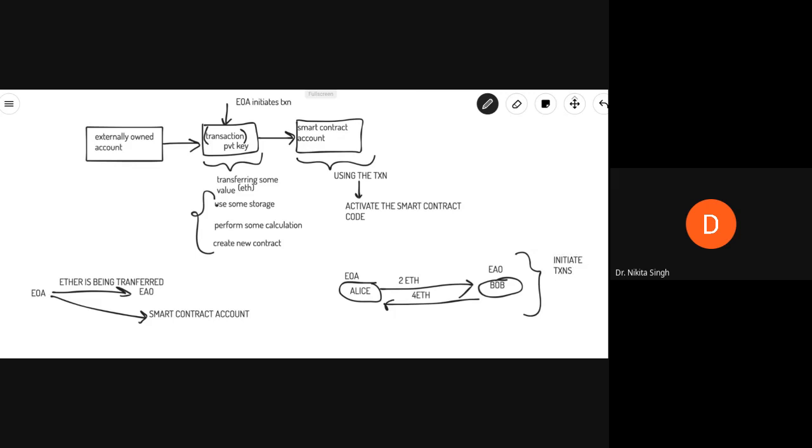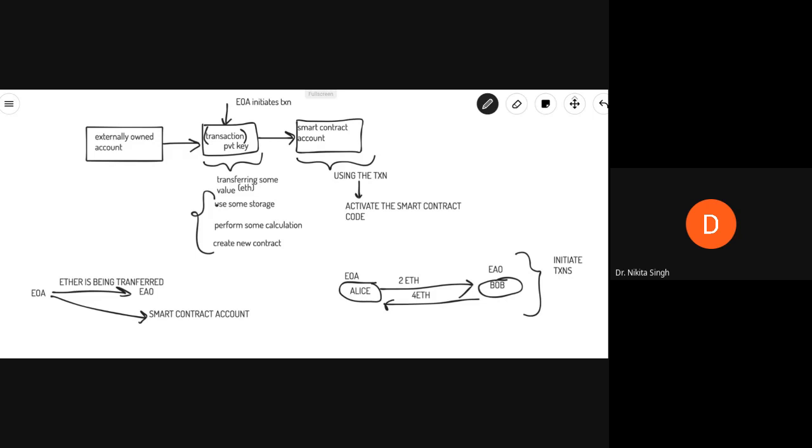But contract accounts cannot initiate new transactions on their own. Contract accounts can only initiate or fire transactions in response to other transactions that they have received, either from an externally owned account or from some contract account. So let us see what we are saying here.